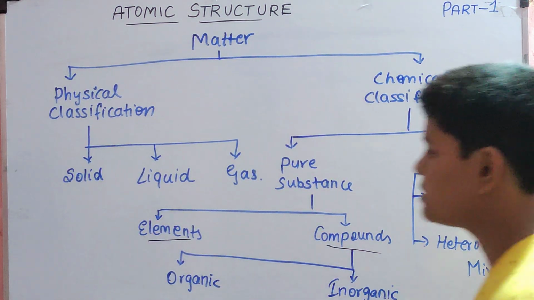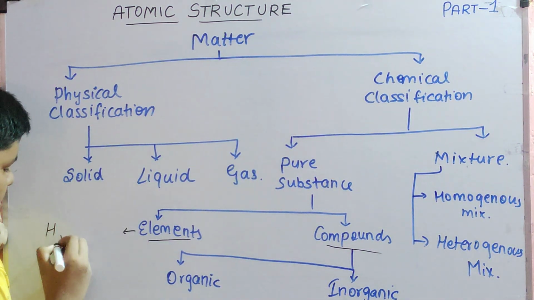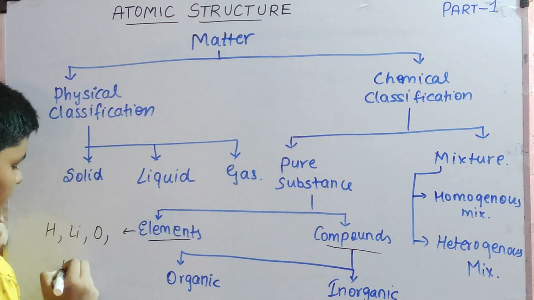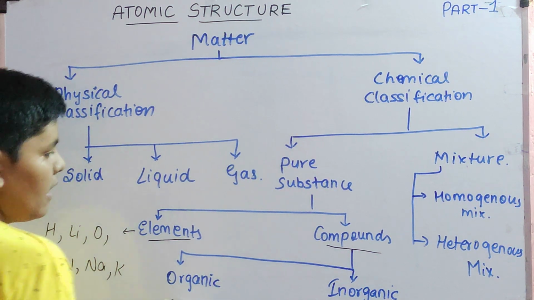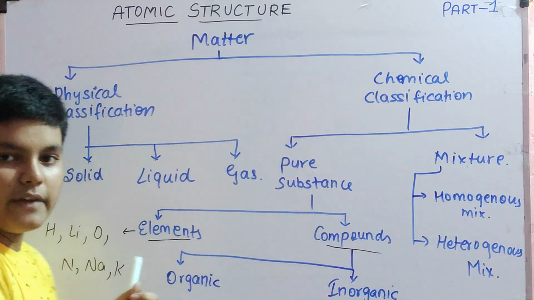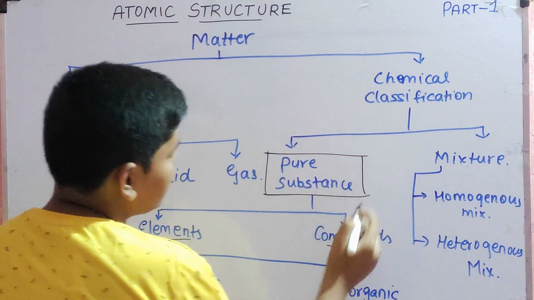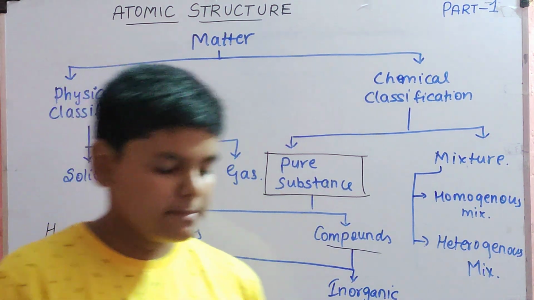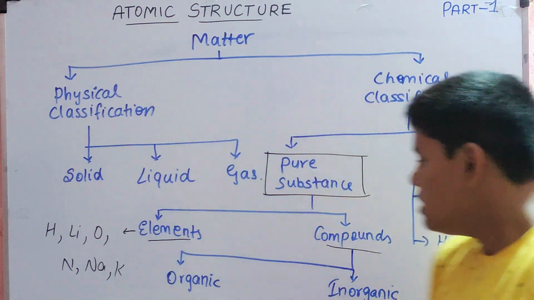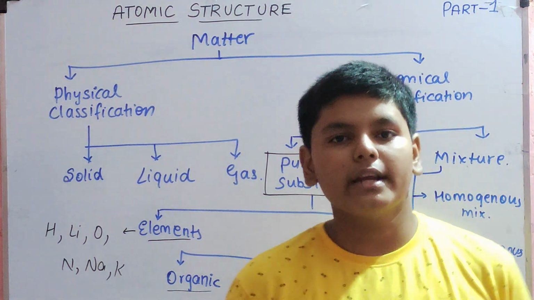These pure substances are of two types: elements and compounds. Each element is a separate element, for example, hydrogen, lithium, oxygen, nitrogen, sodium, potassium, etc. Compounds are combinations of elements. They are pure substances, but still they are made of elements. Two or more elements combine in a simple ratio to form a compound. These compounds can be of two types: organic compounds and inorganic compounds. What are organic compounds?